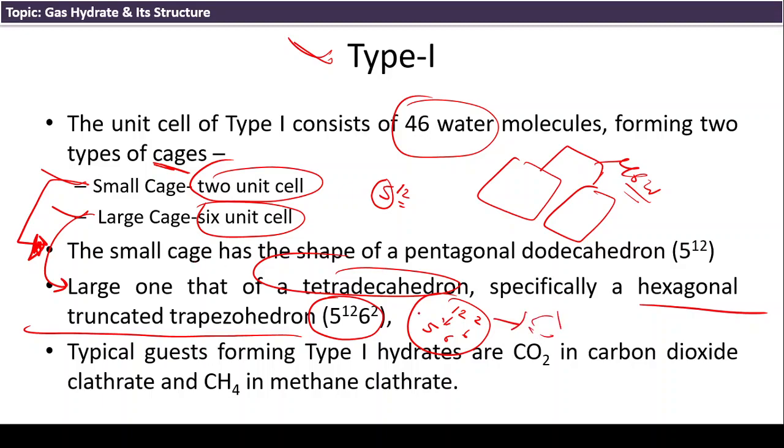I will show these things through images. The third important information regarding type 1 is the typical gas that is trapped: CO2 and methane. If CO2 is trapped, it is called carbon dioxide clathrate. If methane is trapped, it is called methane clathrate.